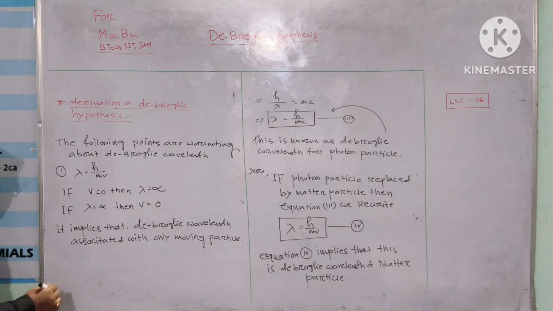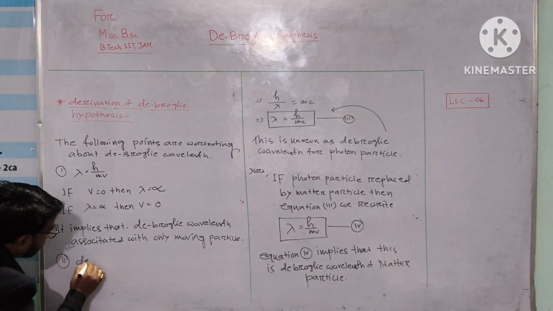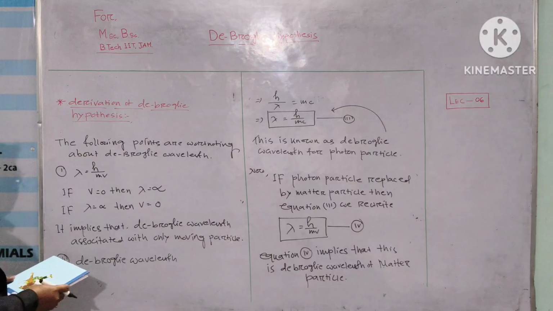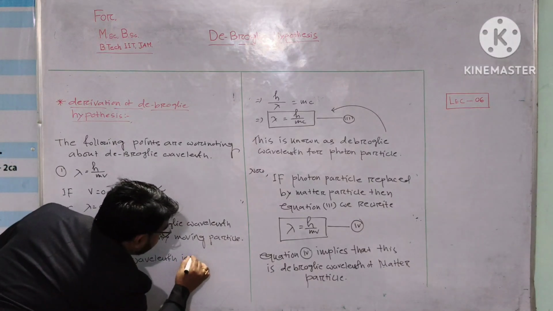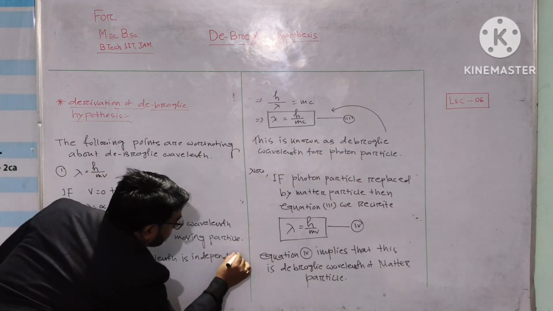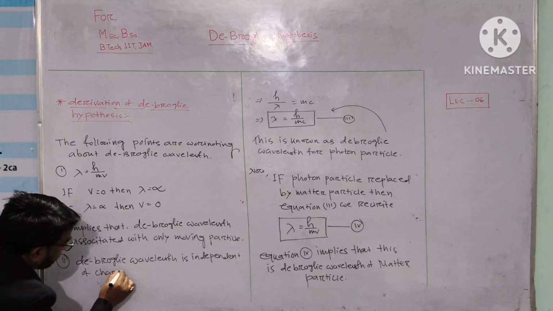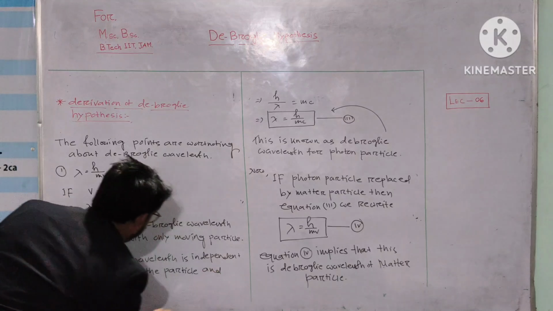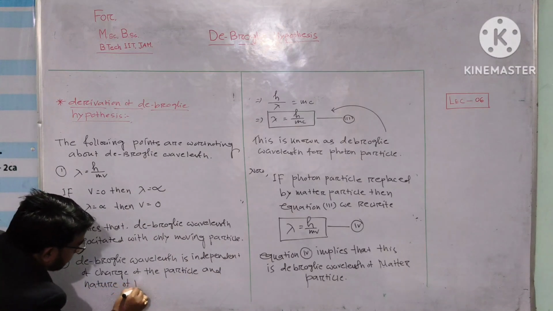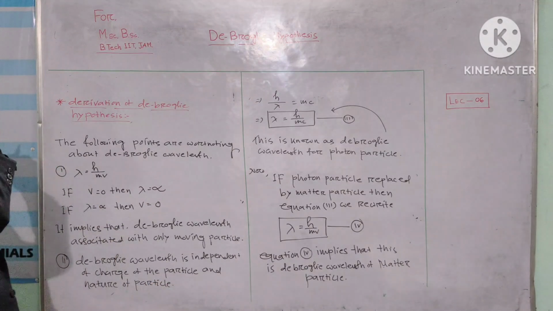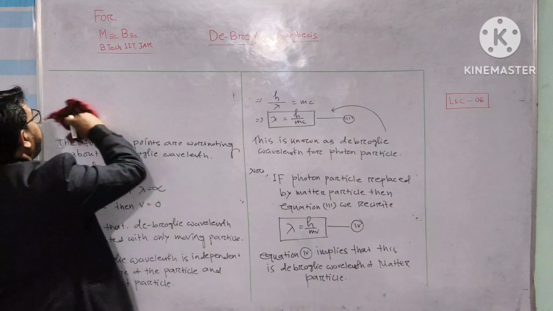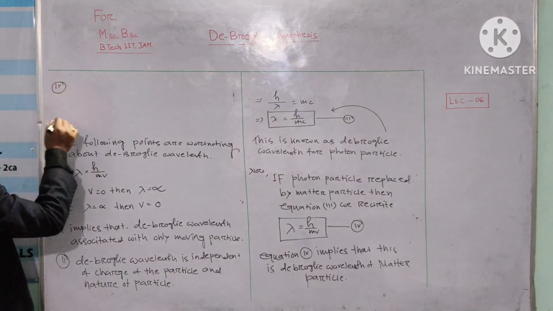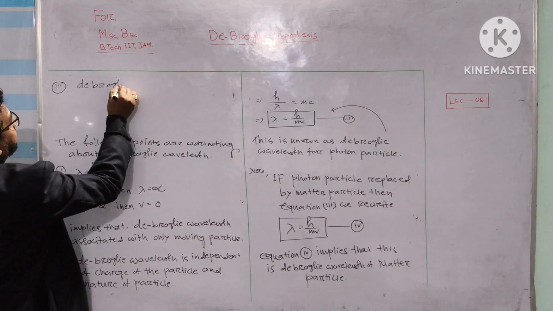Okay, and number 2 important note, de Broglie wavelength is independent of charge of particle and nature of particle. And number 3, de Broglie wavelength